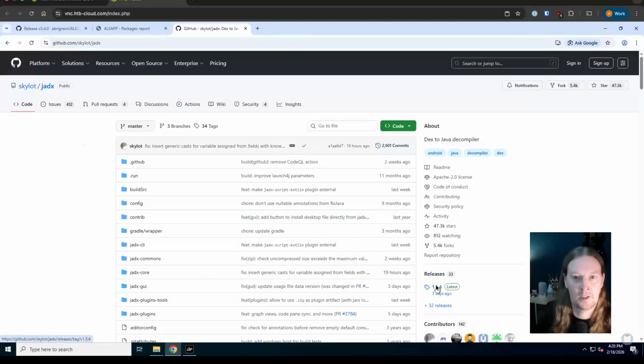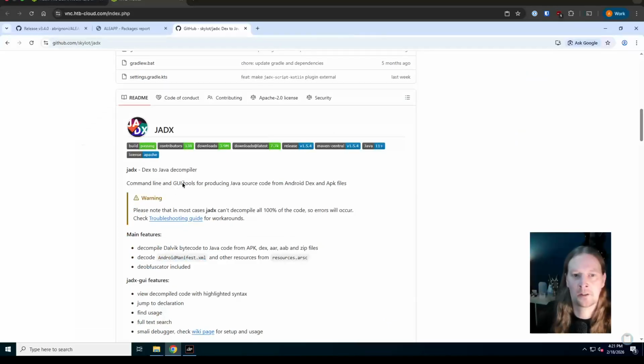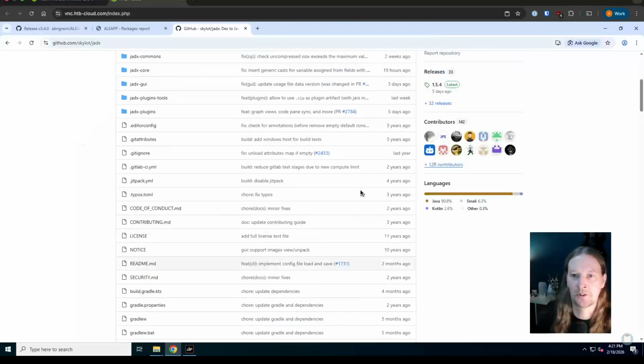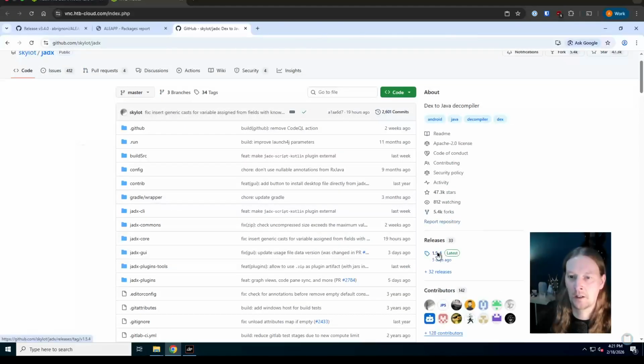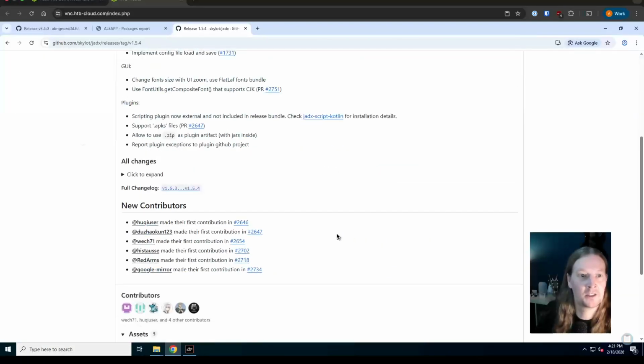I'm going to move to releases. Actually, just have a quick look at it here. Command line and GUI tools for producing Java source code from Android DEX and APK files. So we could do some stuff on the command line here. I'm going to be using the GUI version, so I can get this from releases.